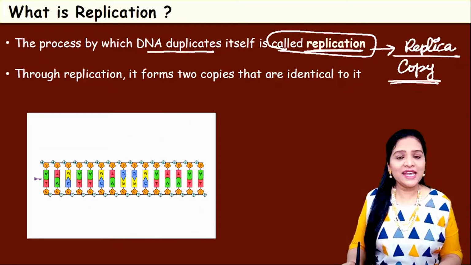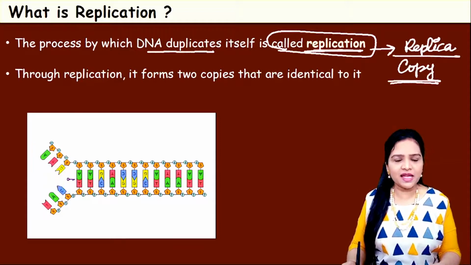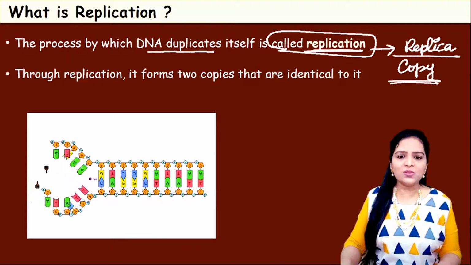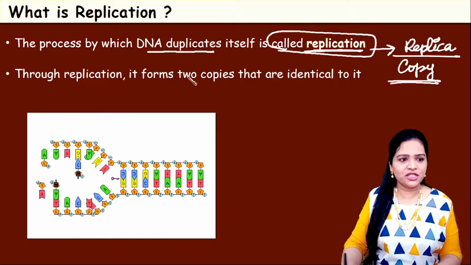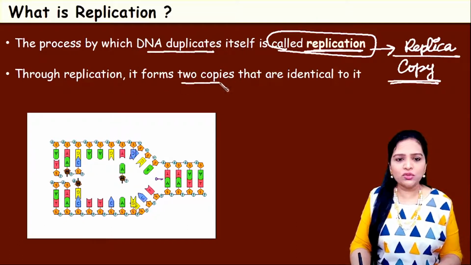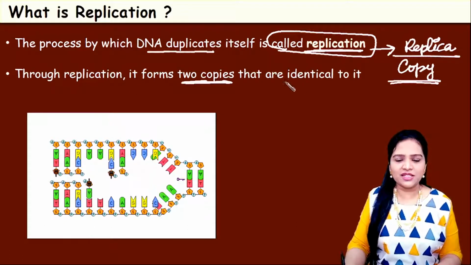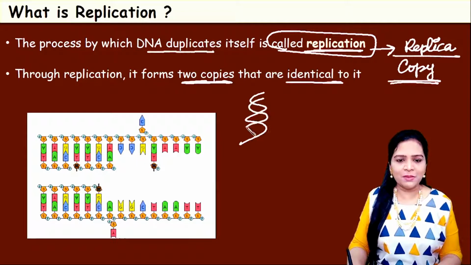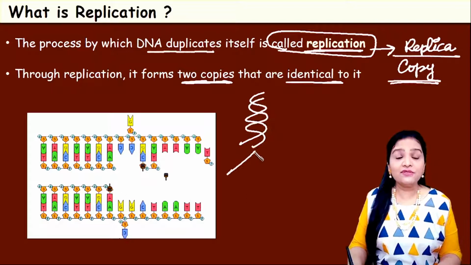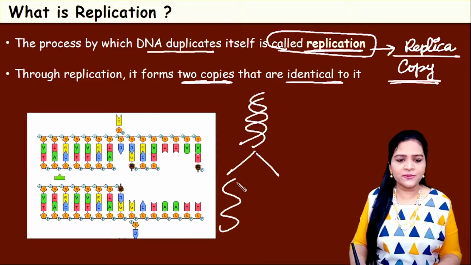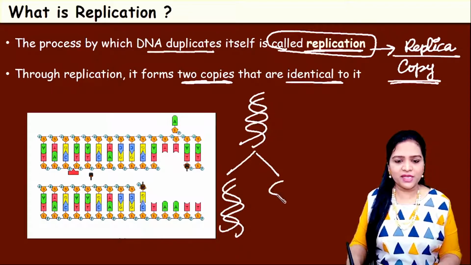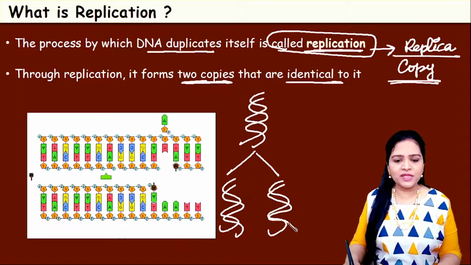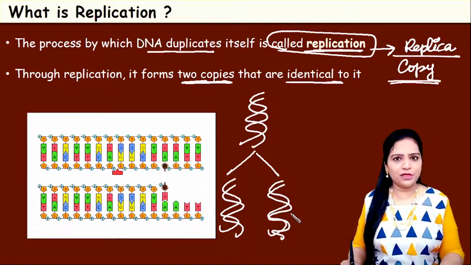So the DNA has to produce copies like its own. So that's why this is called as replication. Through this replication, two copies of DNAs that are identical will be produced. Say, for example, if this is a double stranded structure of DNA, after one cycle of replication, two copies of the DNA double strand will be produced.